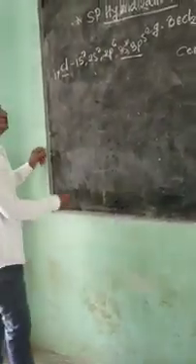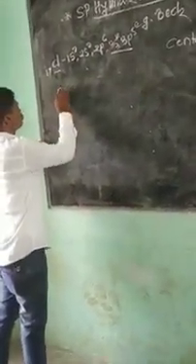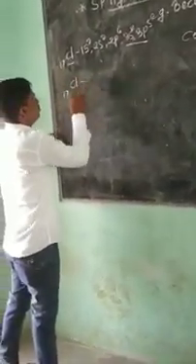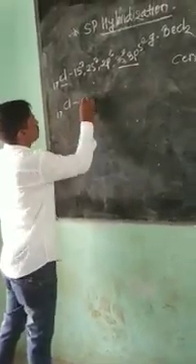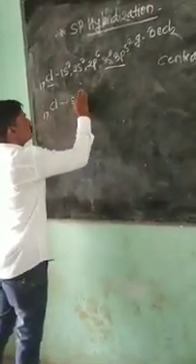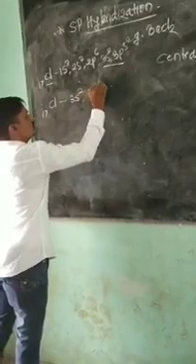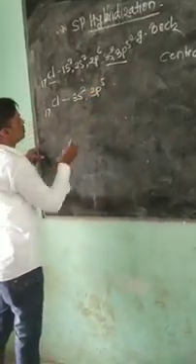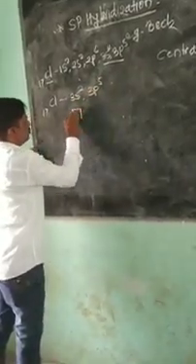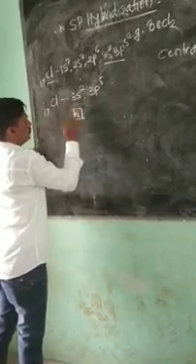I write only the outer shell electronic configuration, 3s2, 3p5, in the box diagram.